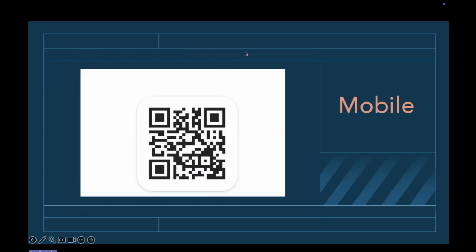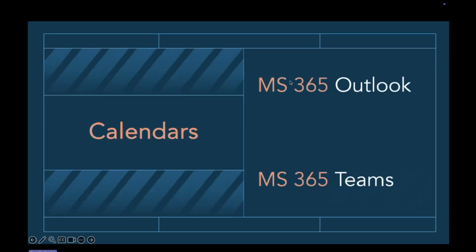Then you can also have Microsoft Teams on your mobile device, your cell phone or your tablet, and you can download it from the website or from the stores, the Google Store and the App Store with the iPhone. But you can just as well scan this barcode or QR code, and that will also get you to download Microsoft Teams on your mobile device, if you want it on your mobile device, of course.